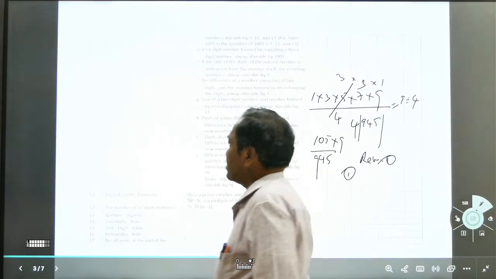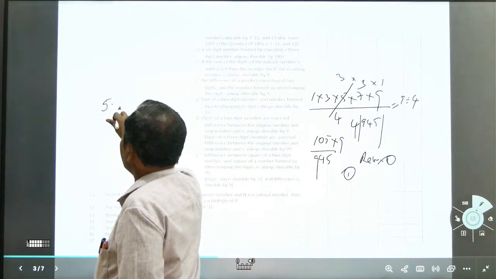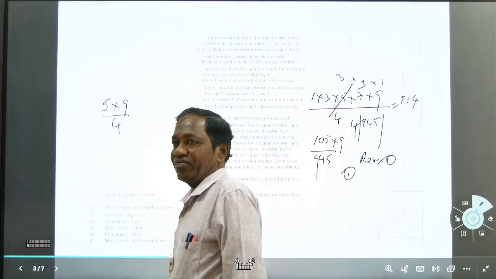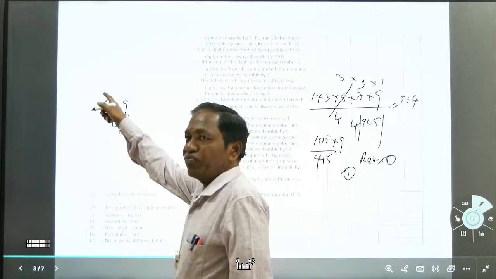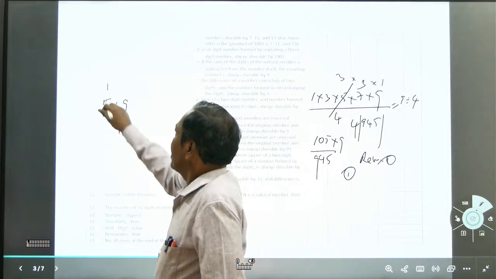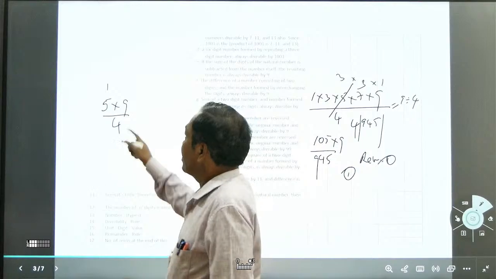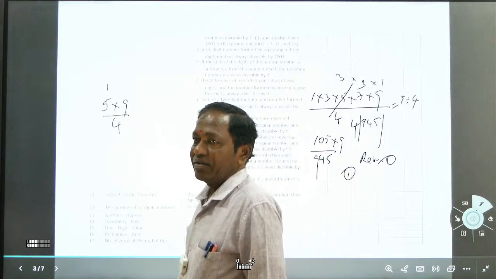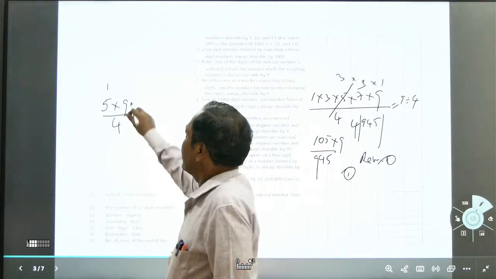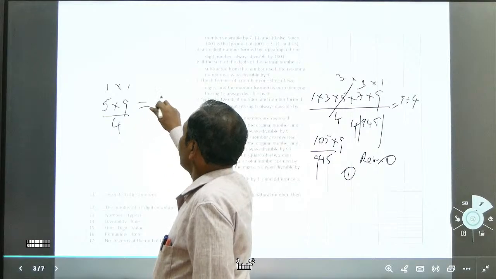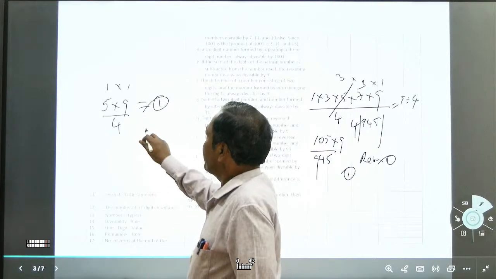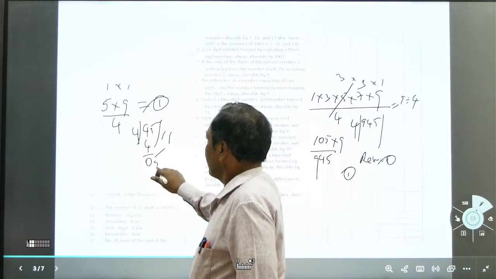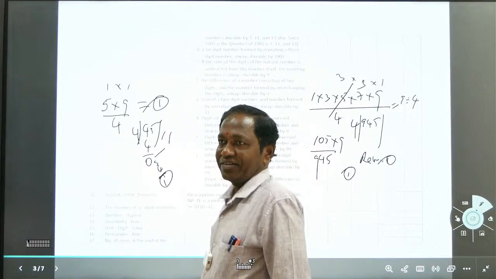See, I write small numbers like that. Like 5 into 9 divisible by 4. What is the remainder? You can take 5 by 4, the remainder is 1. 9 by 4, remainder 1. So 1 into 1, remainder is 1. So 5 into 9, 45 by 4, 4 ones are 4, 0, 5, remainder is 1. This is the process again.